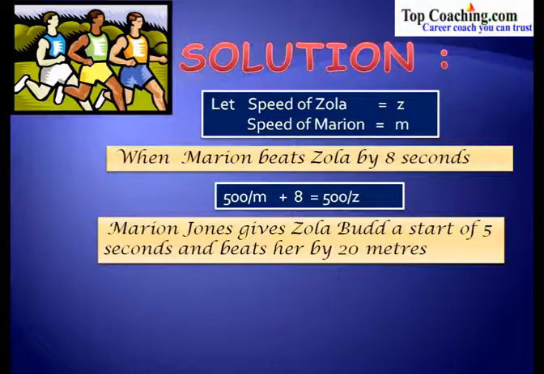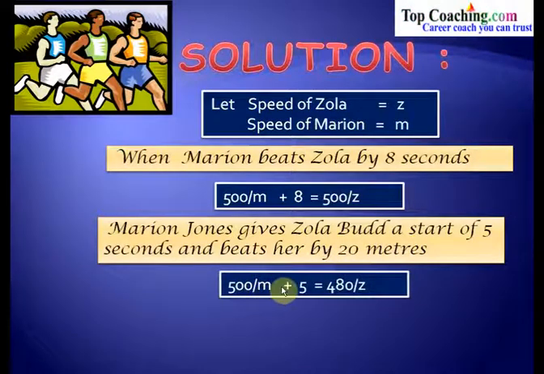And in this very race, she beats her by 20 meters. So Zola Budd is 20 meters short of the final point. So this gives us 500/m + 5 = 480/z. The 500/m is the time taken by Marion Jones to complete the race. Also, Zola Budd actually runs 480 meters, because 500 minus 20 would be 480.